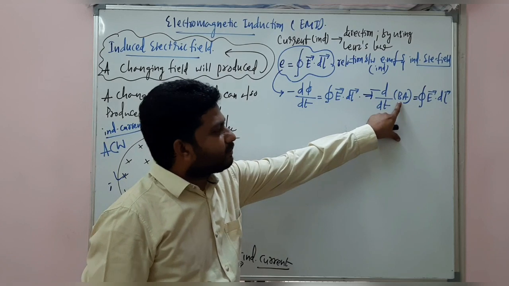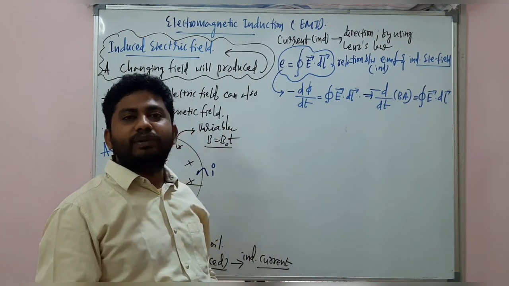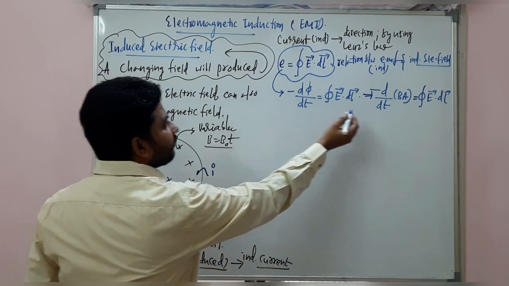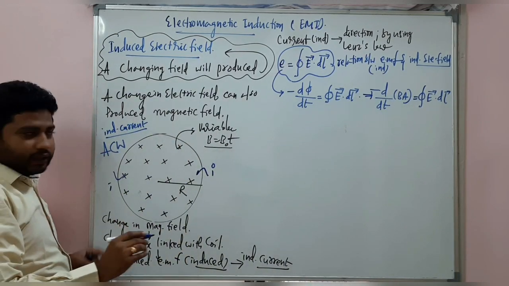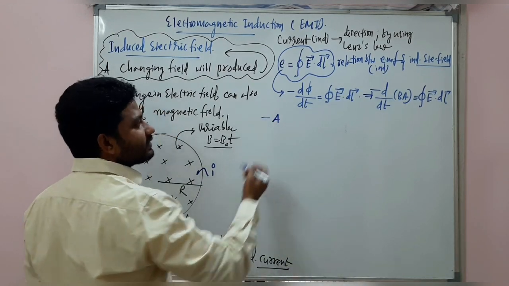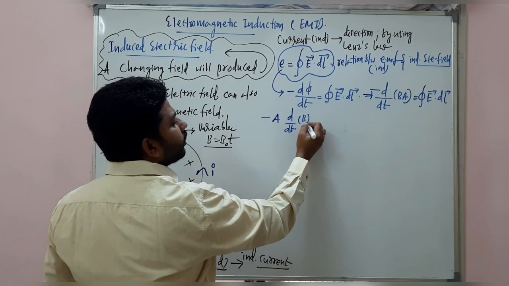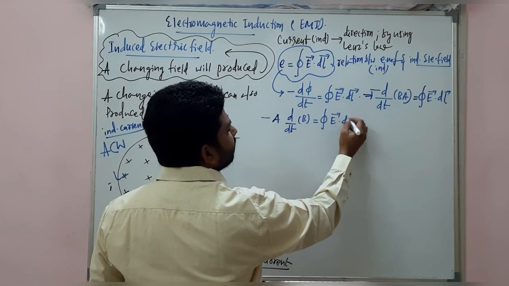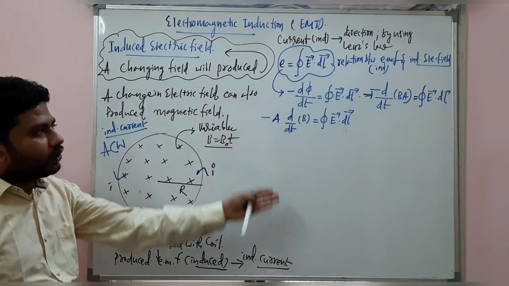Because magnetic flux is B into A into cos theta. When we take the maximum flux, cos theta will be cos 0 degrees, and cos 0 degrees is 1. Now from here, when the area of the coil is constant, understand? So when you take area A here, this is minus d by dt of B, which is equal to the integral of E bar dot dl bar. Go on, you can solve.